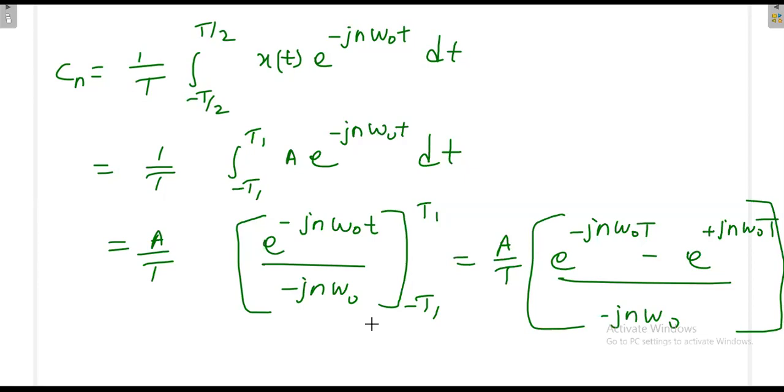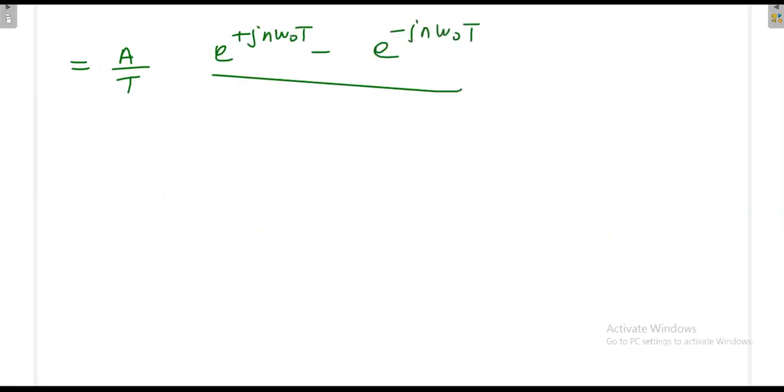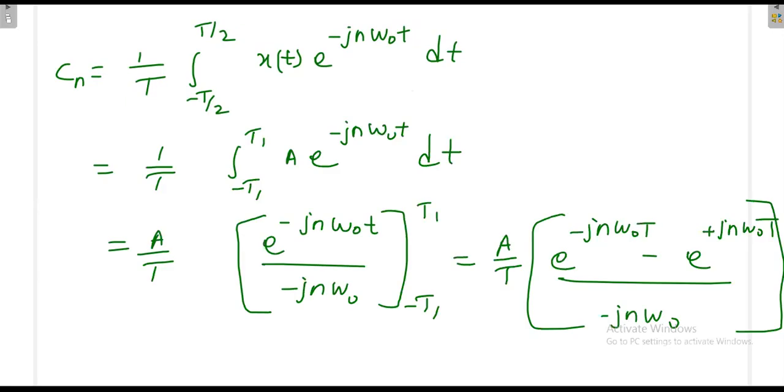We can flip these two so that we can apply the sine formula. When you flip, one minus sign comes, that we can cancel with this minus sign. So finally A by T, e power plus j n omega naught T1 minus e power minus j n omega naught T1, divided by j n omega naught.